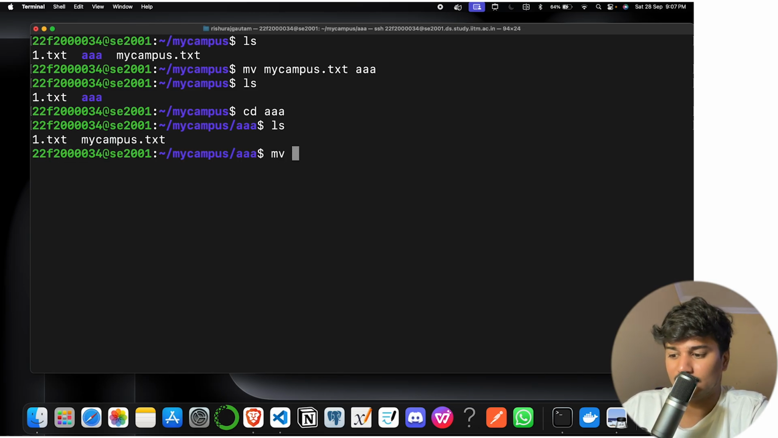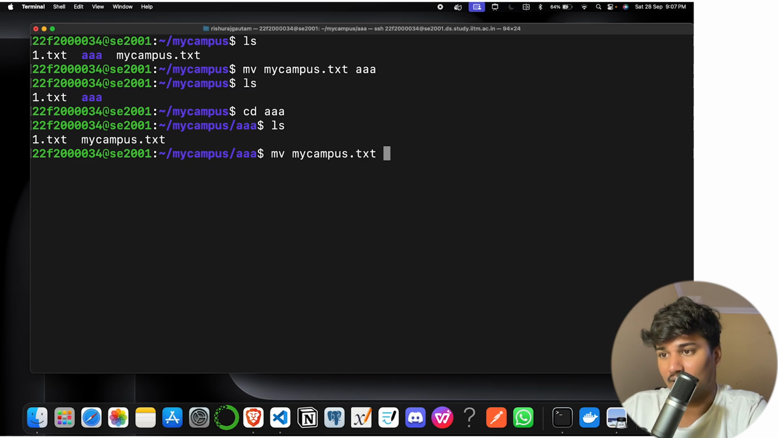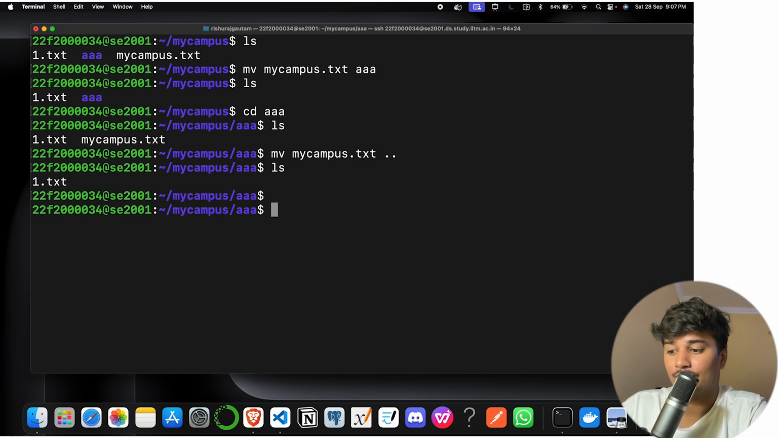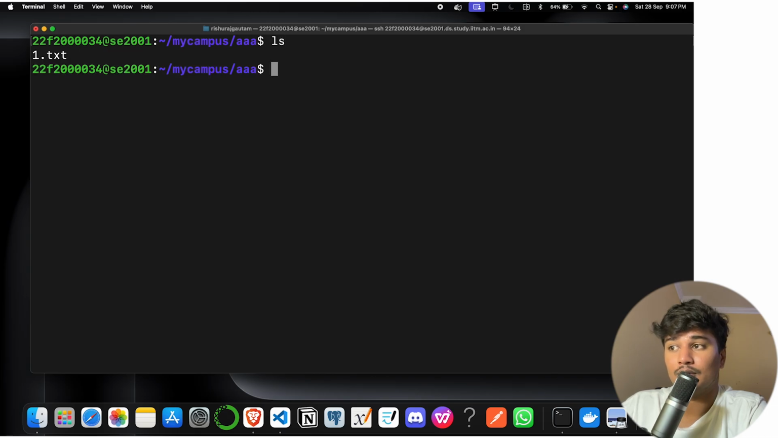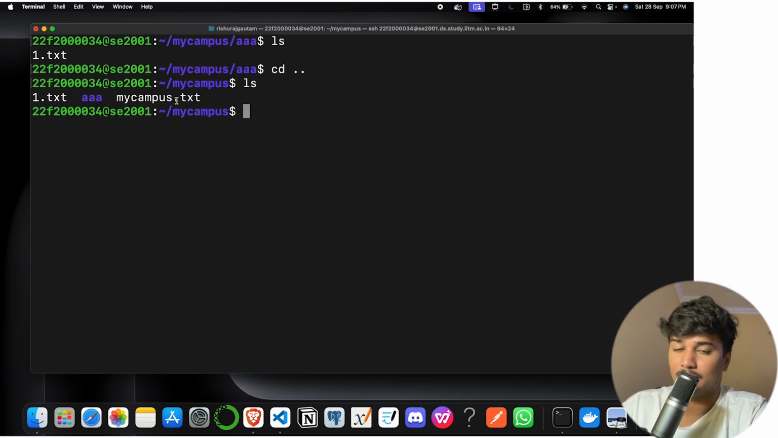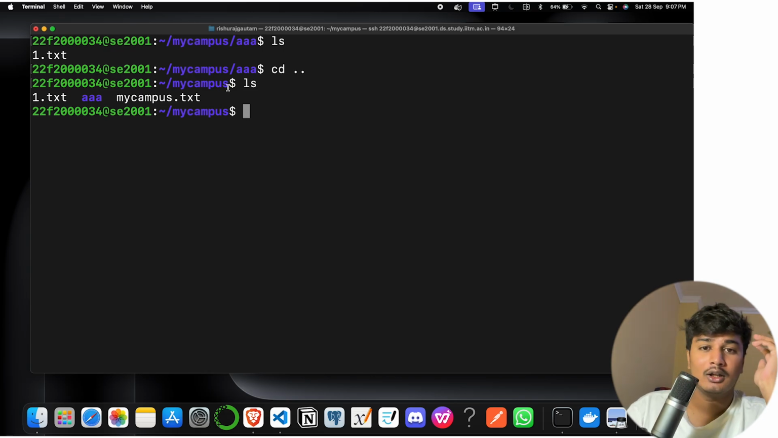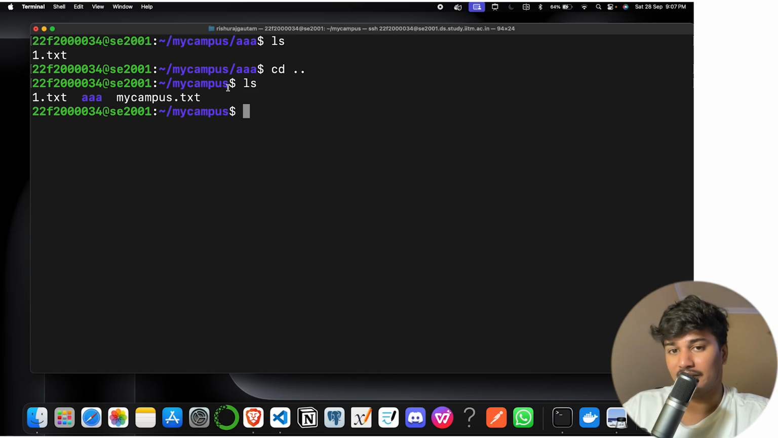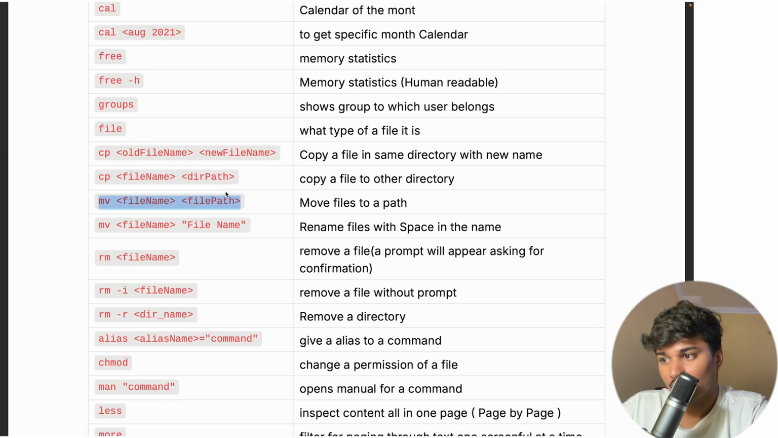Let's try this thing, I haven't tried it. I move the particular file to .., basically the parent folder, and it went from this folder back to the parent folder. So you can see that it is working.